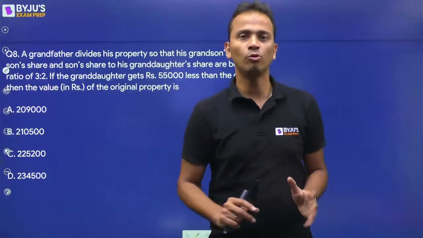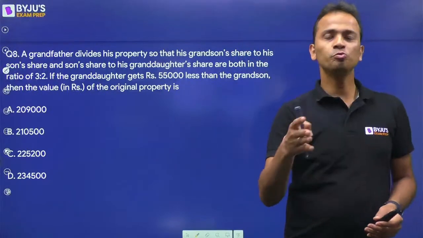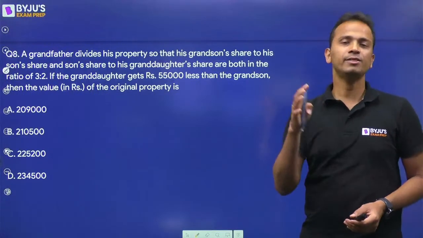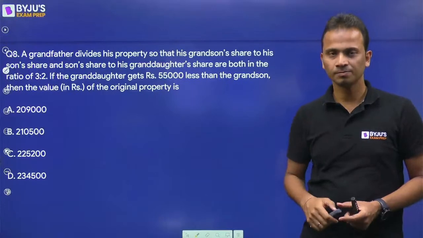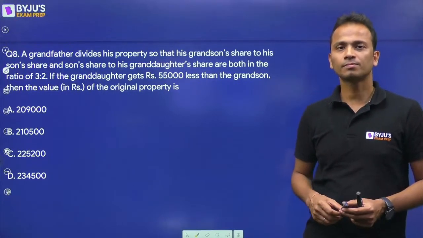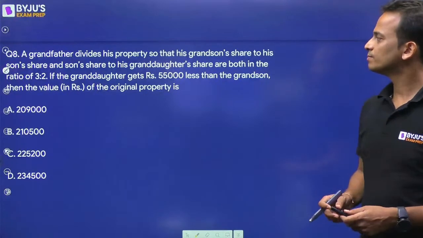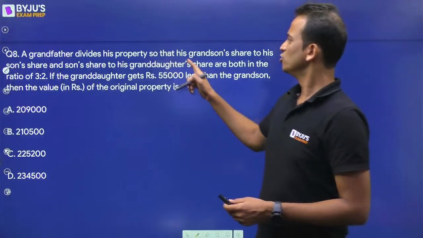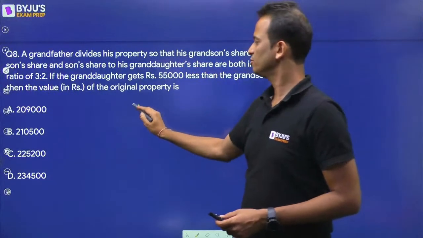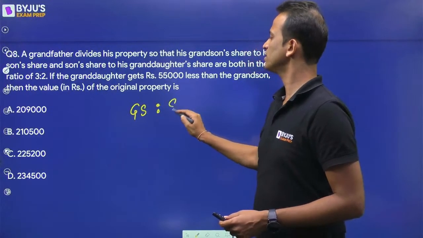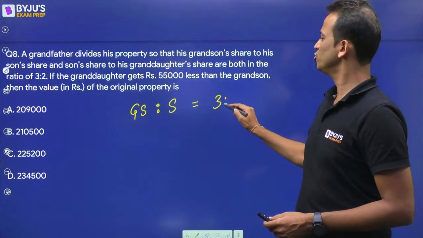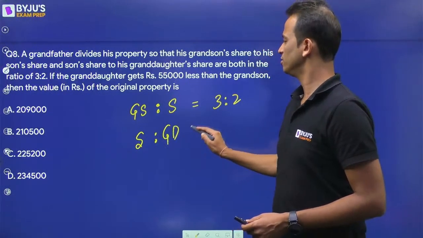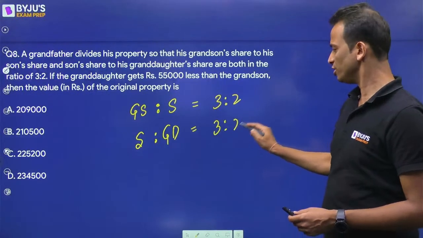Just the application of compounded ratios. So A:B is given, B:C is given. You just need to find out A:B:C. That's it. Okay, so I'll start writing these ratios. So the ratio of grandson to the son, grandson is to son is given as 3:2. And then son is to granddaughter, the ratio is again the same, 3:2.